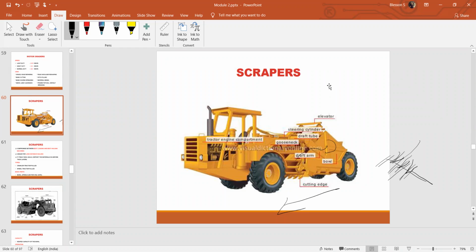Once the required amount of material is known, or the bowl is completely filled, the cutting edge is lifted above the ground. First it is placed towards the ground, then lifted once the bowl is completely filled with the excavated material.